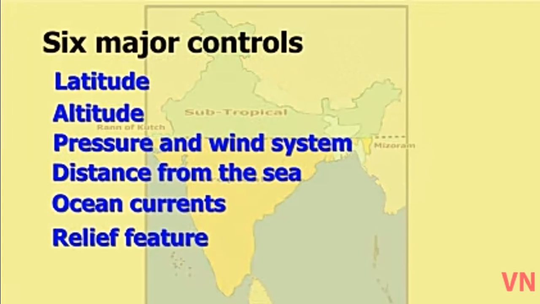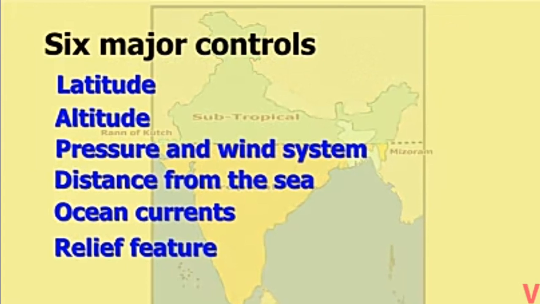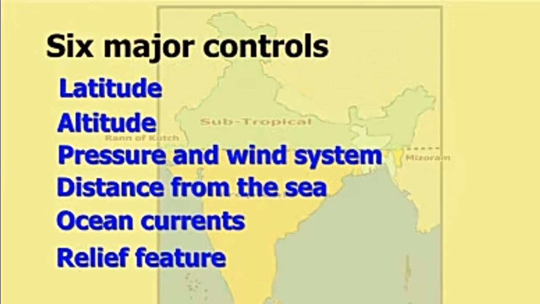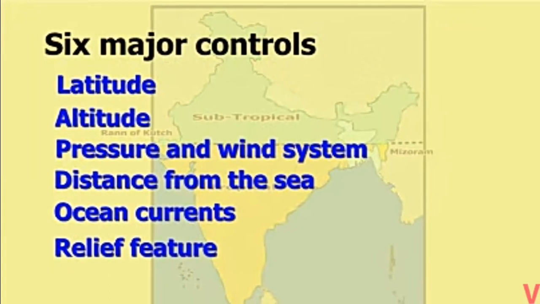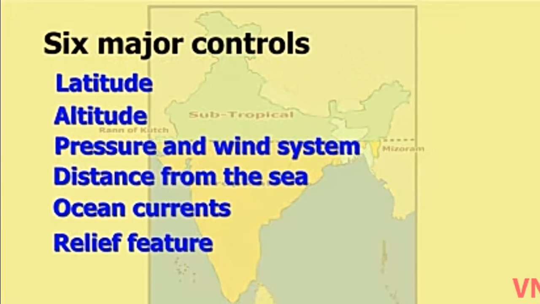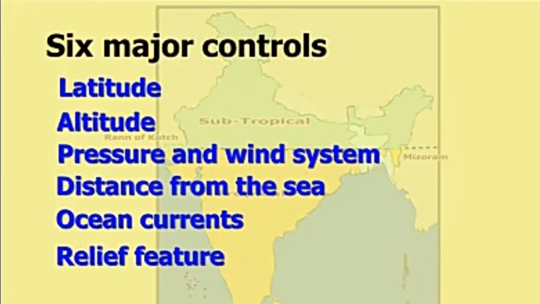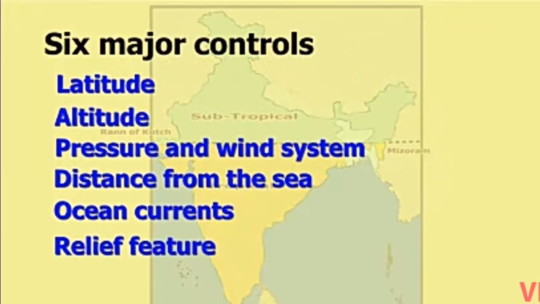In the second module, I explained about continentality, that is extreme weather conditions. Now I'll tell you about the relief features. When we say relief features, we are talking about the mountains, the plateaus and the plains. In other words, it is known as landforms. So children, the relief too plays a major role in determining the climate of a place.